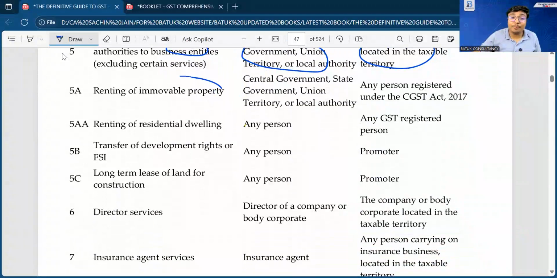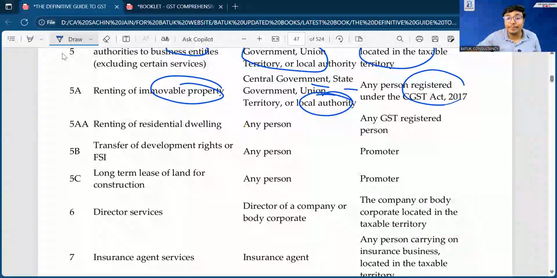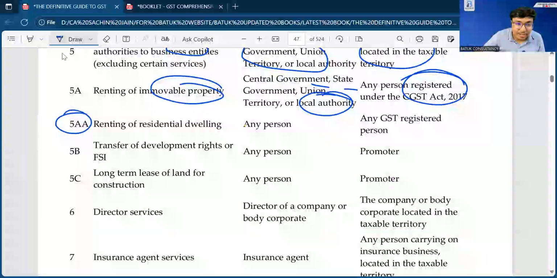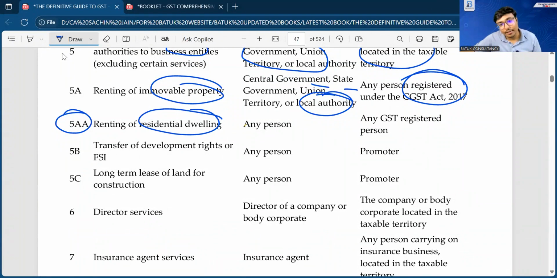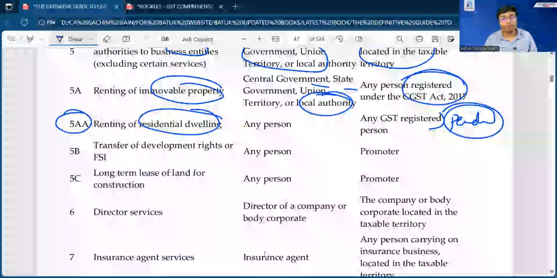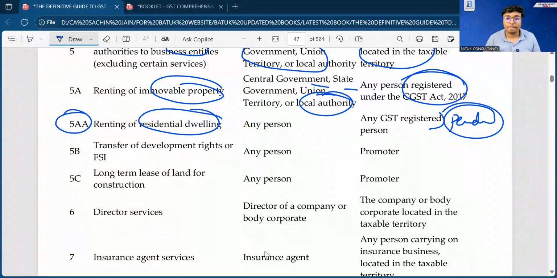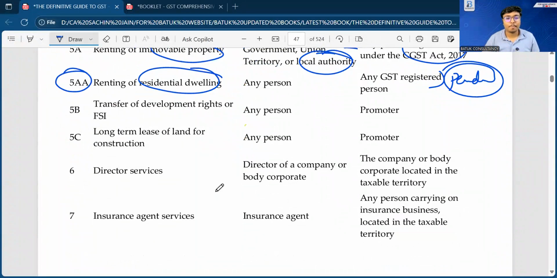Renting of immovable property by central government, state government, union territory, or local authority to any person, yes, RCM is applicable. Residential dwelling and commercial dwelling, just keep it pending. Those points, you have to keep pending. Then there is one logic. Transfer of development rights, any person, promoter.